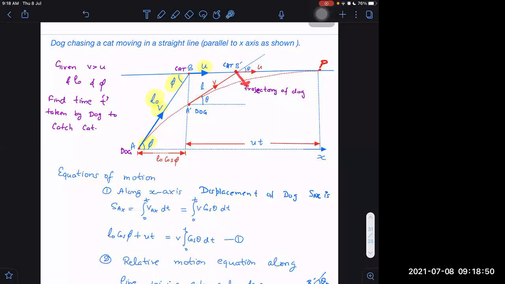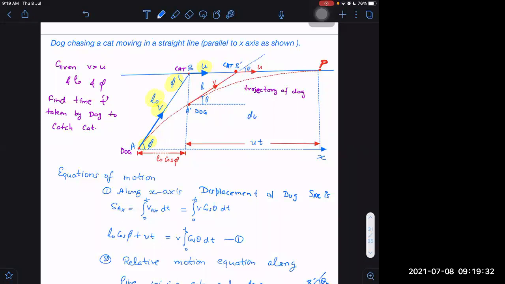I will take u perpendicular to the length. U has two components here. One is the radial component. If I take the dog as the center, and this length like a radius, then one component will be u cos phi, along the radial line. Another will be perpendicular to that radius line, trying to make it move in some circular sort of path. So it will have some angular speed omega, and angular speed omega is d theta by dt. I have discussed before that angular speed will be the component of u in the perpendicular direction divided by length, right or not?